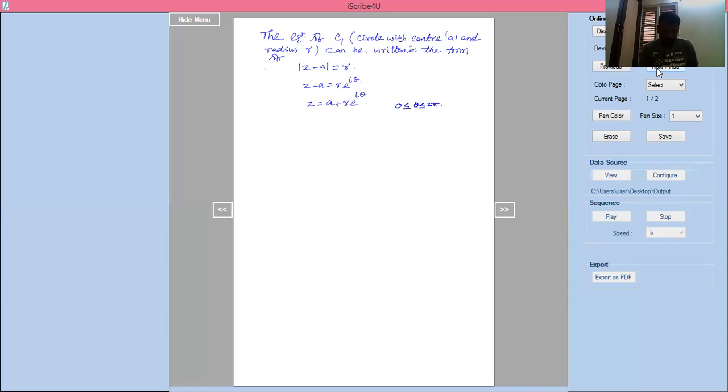Now, if we differentiate this, dz by d theta equals the differentiation of A, which is 0, plus R into e power I theta differentiated, which is I into e power I theta. Now dz equals I into R into e power I theta into d theta.